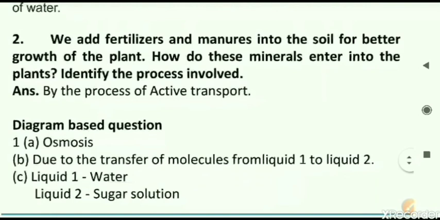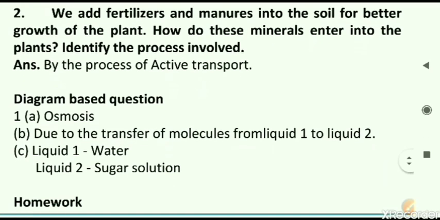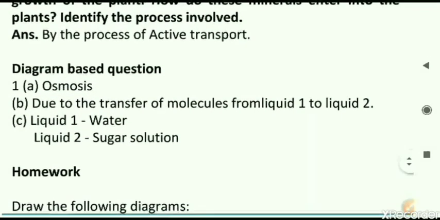Next, now we add fertilizers and manure into the soil for better growth of the plant. How do these minerals enter the plant? So how will the minerals enter? Minerals will dissolve in water that is available in soil, but they will enter only by the process of active transport. This is a diagram based question, the answer I have mentioned here that you can note down.